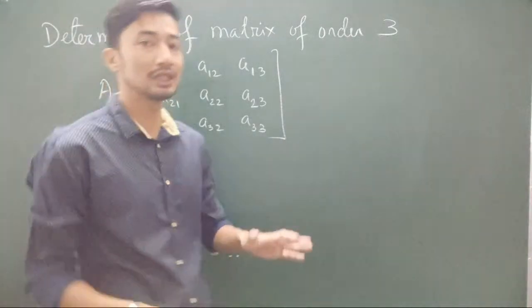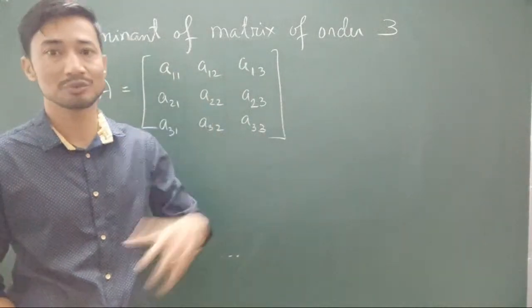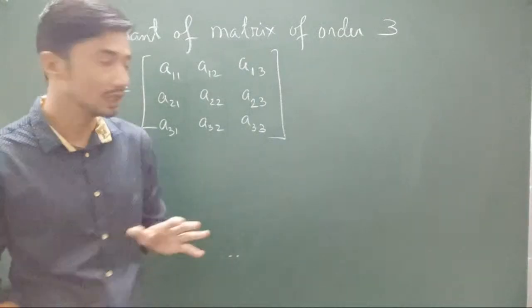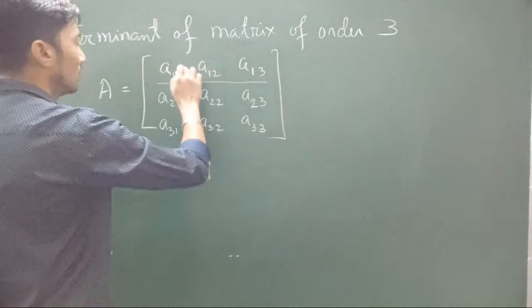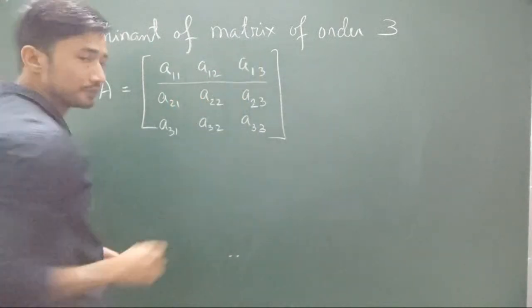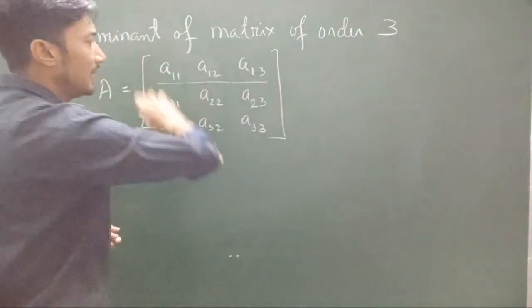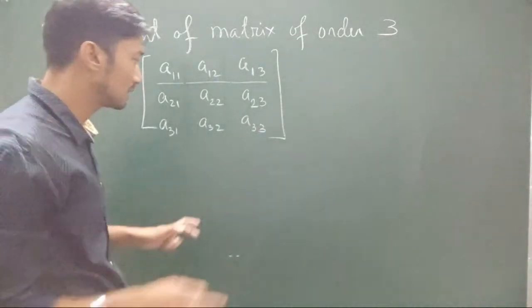But what we will do now is not confuse ourselves with too many processes, too many observations, too many methods. I'm just going to stick to one. We're just going to expand along row 1, 2, 3. But you can expand along column 1, you can expand along row 2, you can expand along any of the columns and rows. Alright, but let's forget about that.